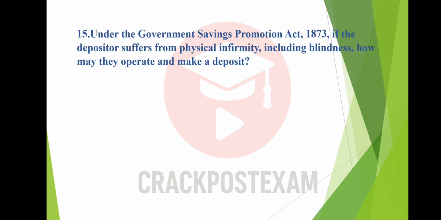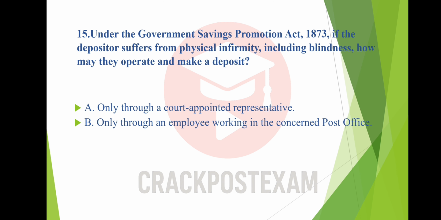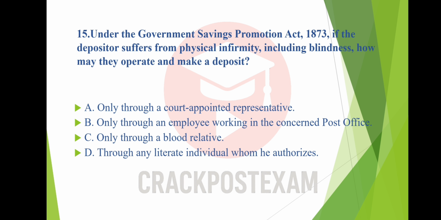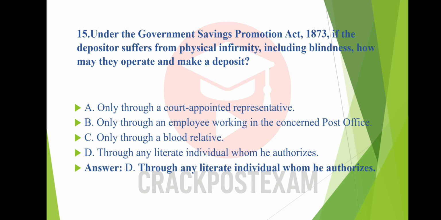Question number 15. Under the Government Savings Promotion Act 1873, if the depositor suffers from physical infirmity, including blindness, how may they operate and make a deposit? Option A. Only through a court-appointed representative. Option B. Only through an employee working in the concerned post office. Option C. Only through a blood relative. Option D. Through any literate individual whom he authorizes. And the answer is option D. Through any literate individual whom he authorizes.